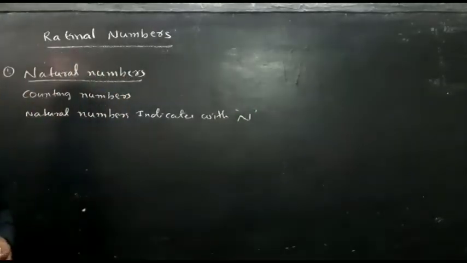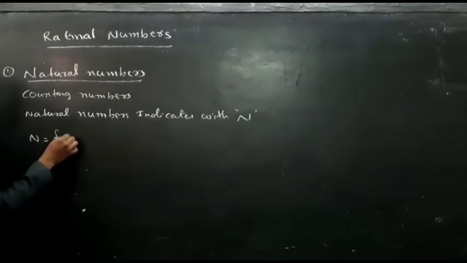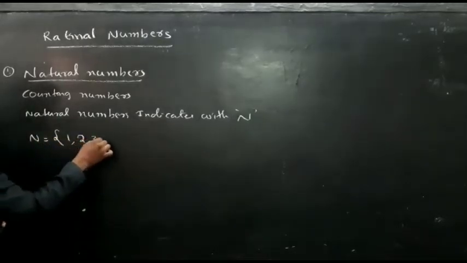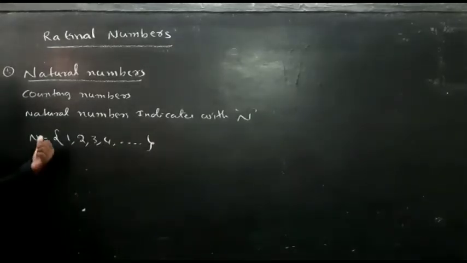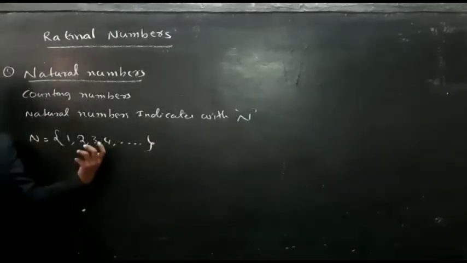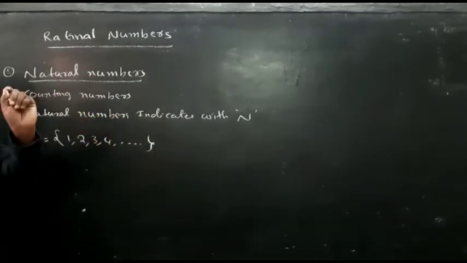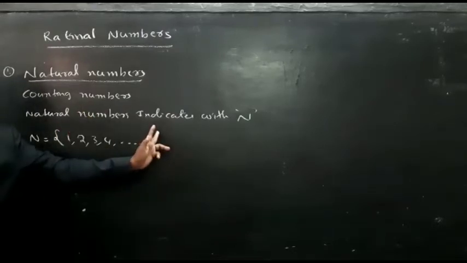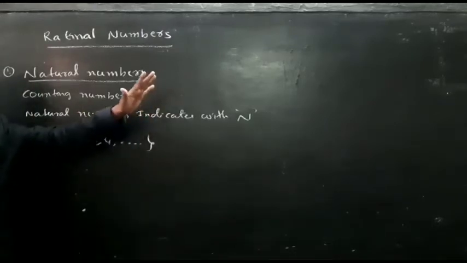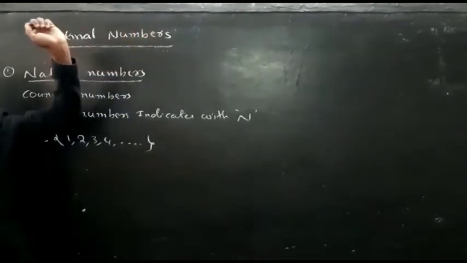Natural numbers are indicated with N. Natural numbers start from 1, 2, 3, and so on. There is no ending number. The least natural number is 1, and the highest number is undefined. Why? Because there are infinite numbers. It starts from 1, but if you continue, these are infinite.